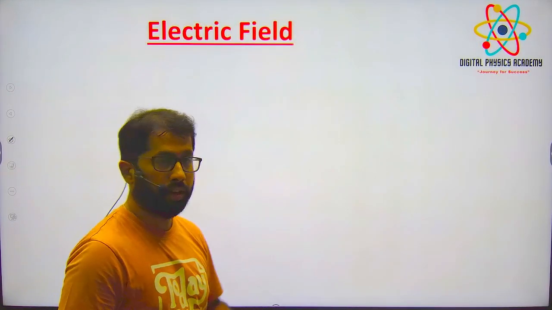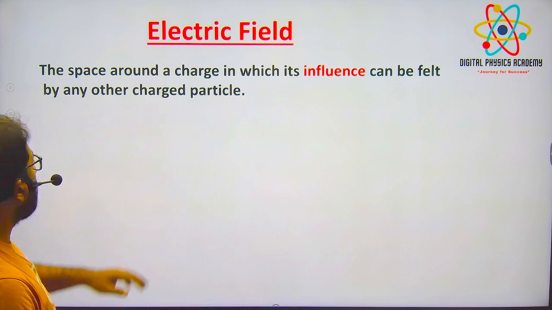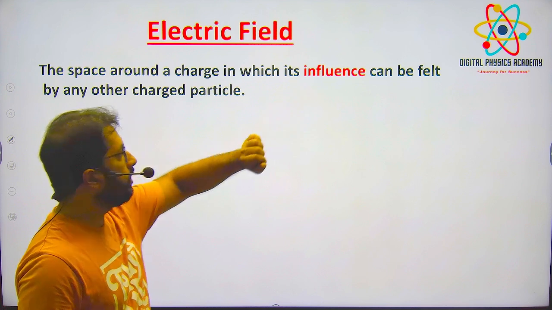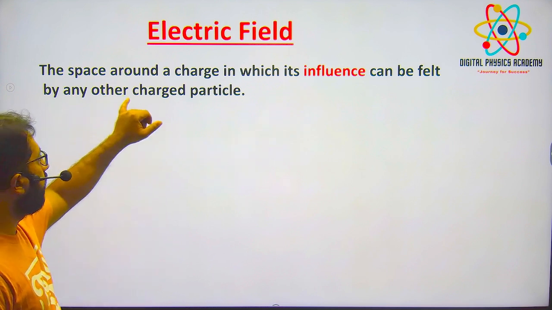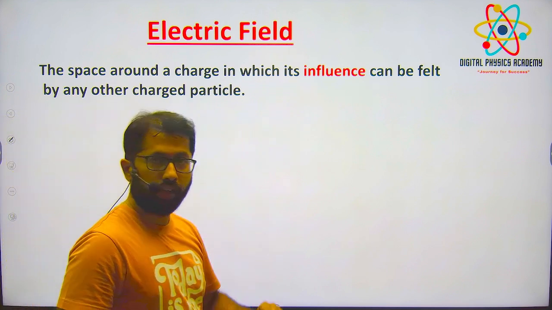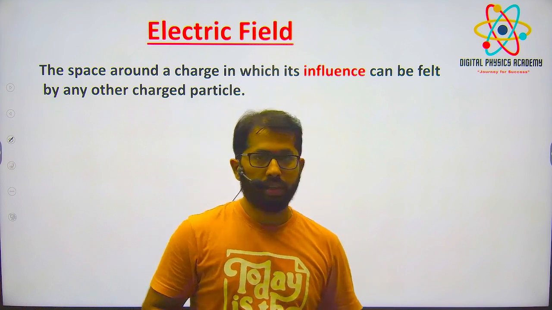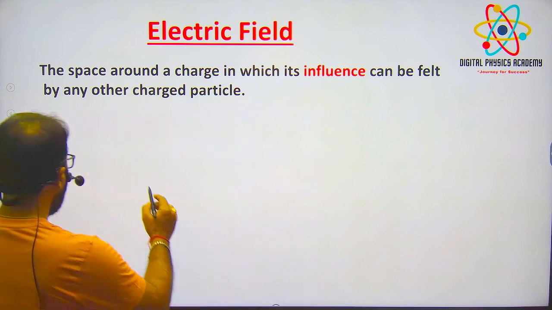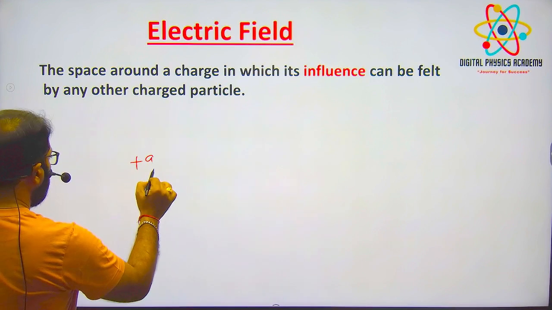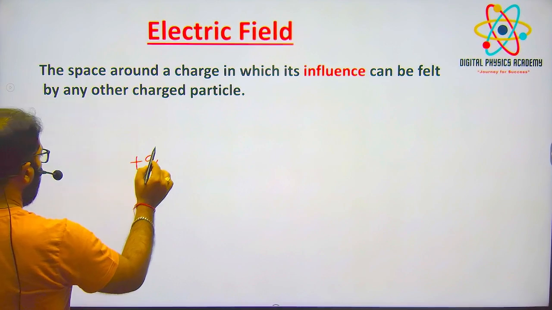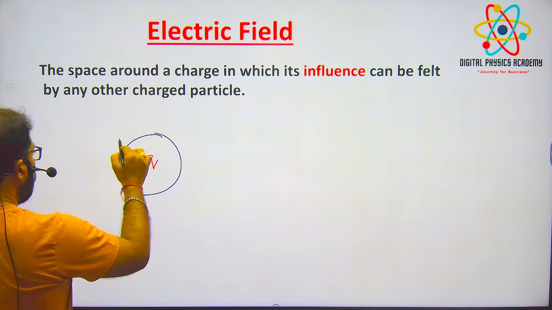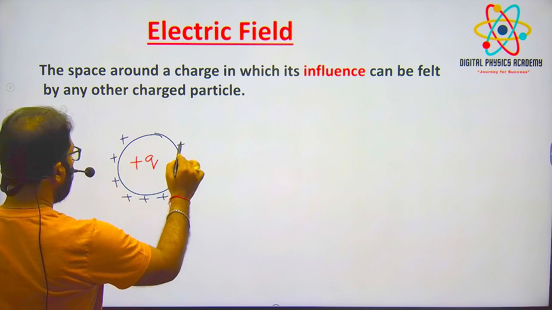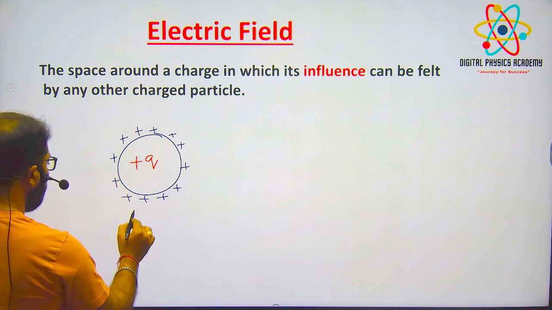What is electric field? The space around a charge in which its influence can be felt by other charged particles. I will explain in simple words. Suppose you have a very big charge. I call this the source charge.